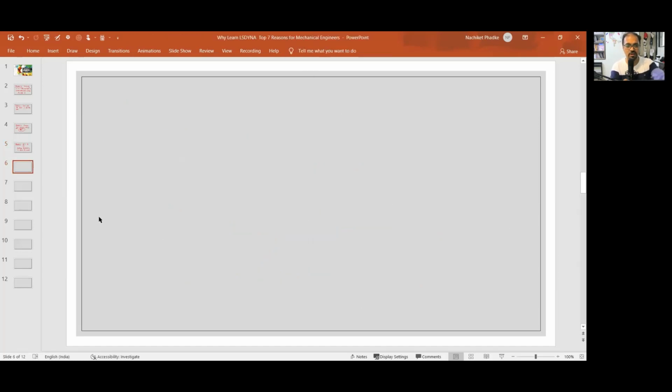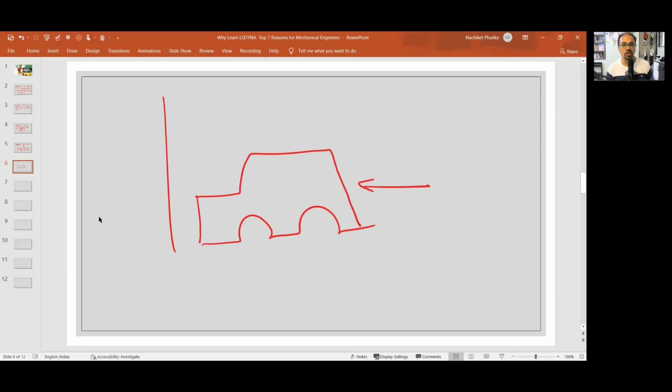So in event of a crash, if I have a rigid wall and if a vehicle is moving at certain speeds towards the rigid wall, it is going to gain a momentum, right? And the equivalent force, or the kinetic energy which this vehicle possesses, is half mv square.